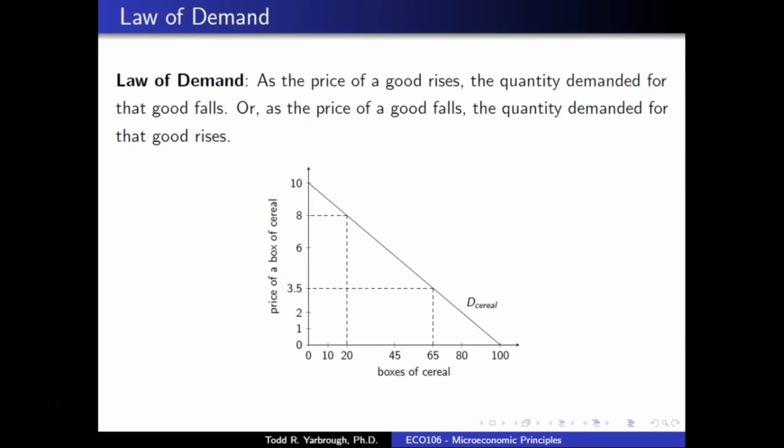And if anything changes in the market on the supply side or on the demand side, the underlying nature of demand itself does not change. At the end of the day, we're always going to assume that demand curves are downward sloping, price on the vertical axis, quantity on the horizontal axis.